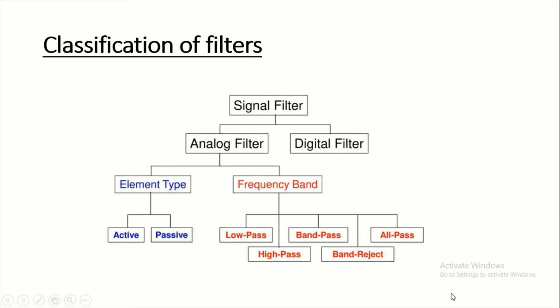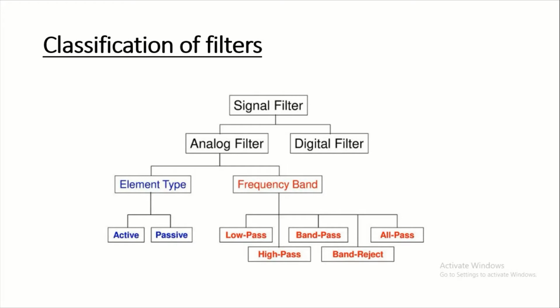Now, classification of the filter. The filter can be classified into two main parts, analog filter and digital filter. Analog filter is further classified based on element type, means which elements are used. According to this, it divides into two parts, active filters and passive filters. In an active filter, active components like amplifiers and transistors are used. In a passive filter, passive elements like resistors, capacitors and inductors are used.